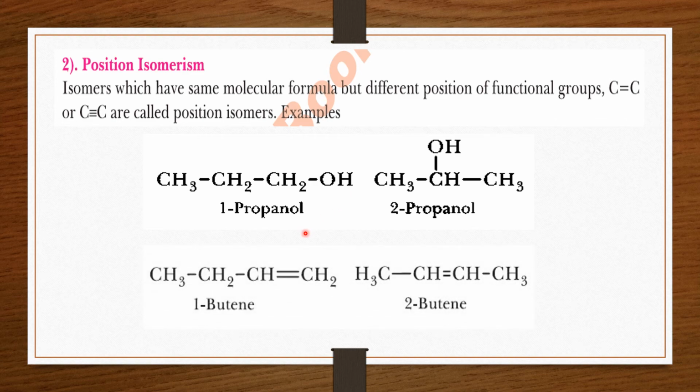Another example is butene. You can see here the double bond is present at one end, it is 1-butene, but in the case of the second isomer, the position of the double bond is at the second carbon atom, it is 2-butene. The compound is the same, the molecular formula is the same, but the position of the functional group is different. So it is called position isomerism.